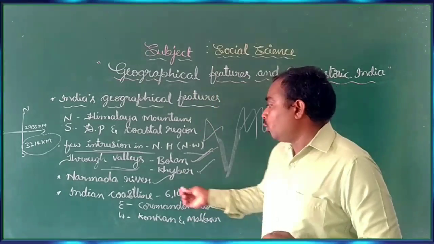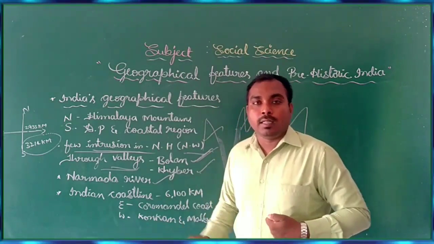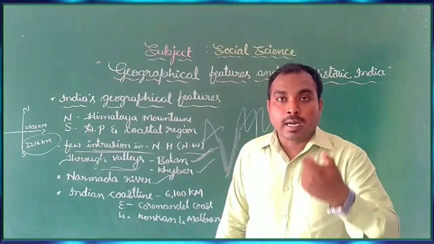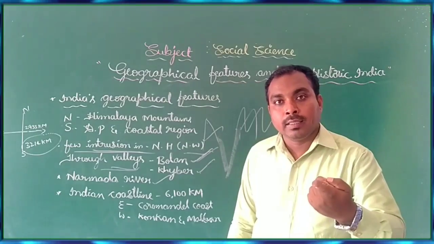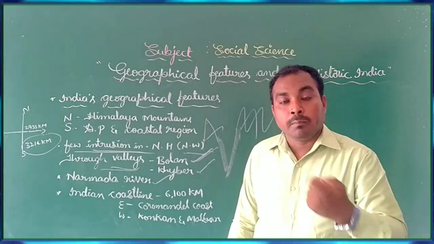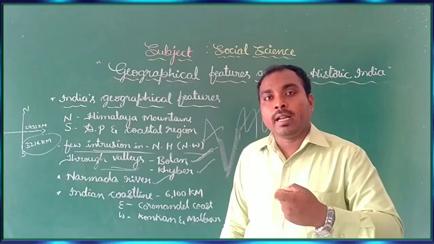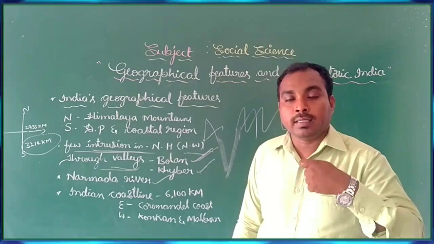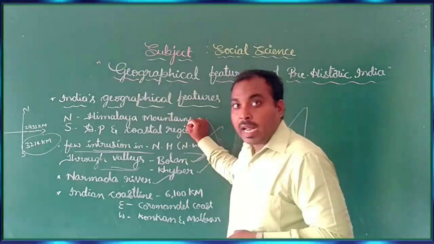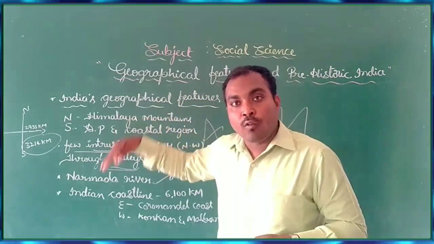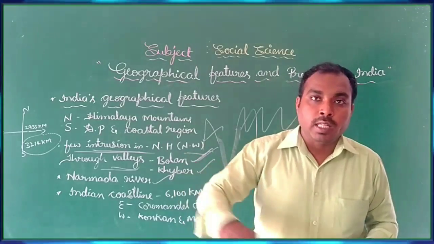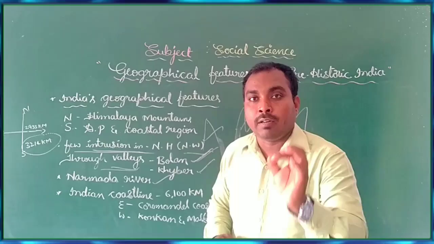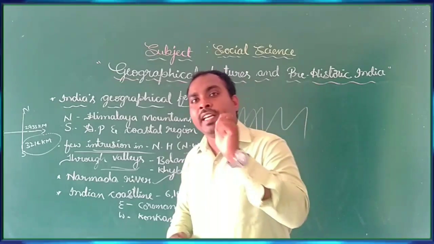If you talk about the other rivers in North India, there is the Brahmaputra, Ganga, Indus, Saraswati, Bhagirathi. A number of rivers rise in the Himalayan range and flow into India, and those rivers we call perennial rivers.